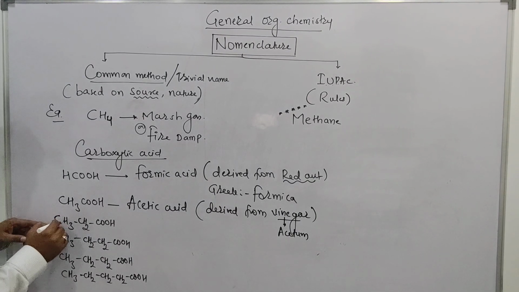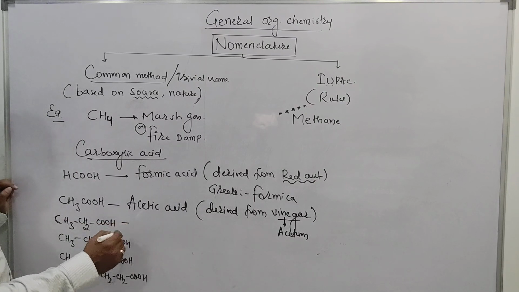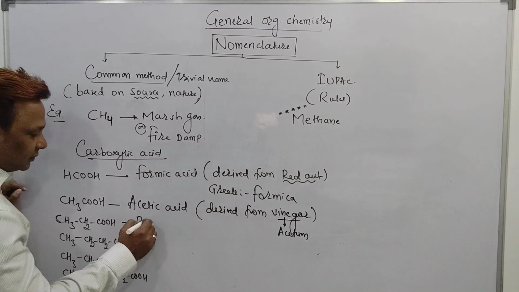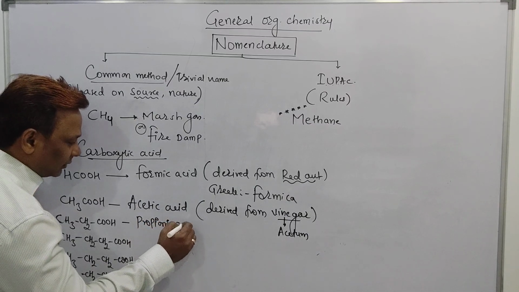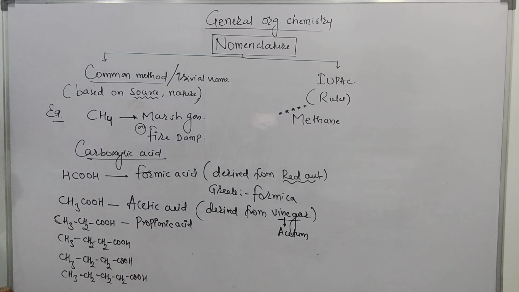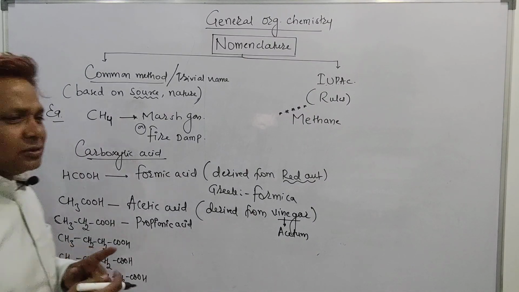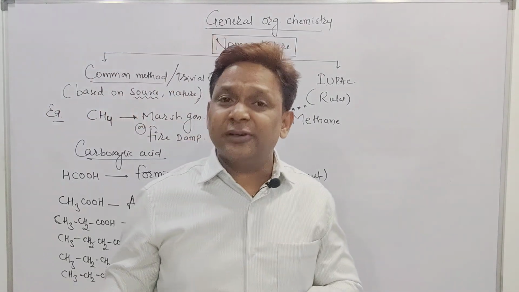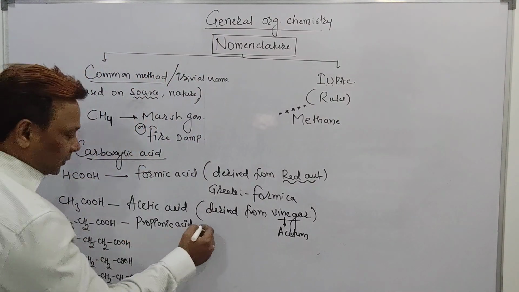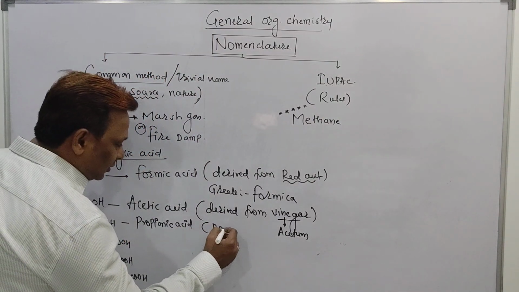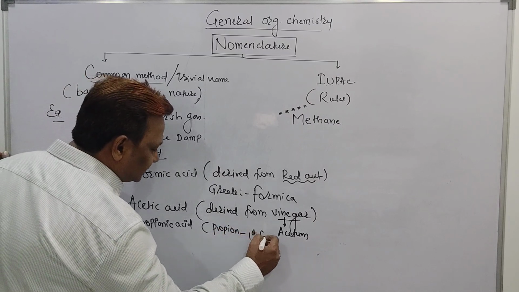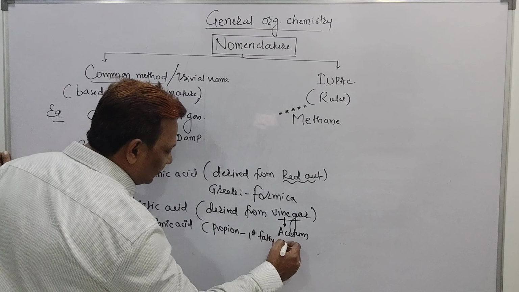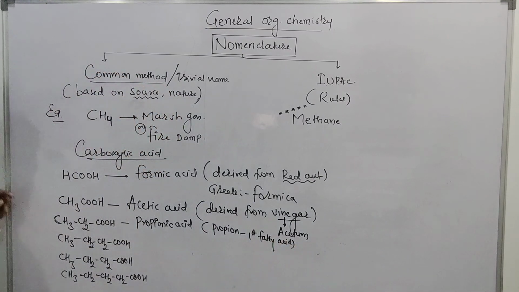But here how many carbons are there? 3 carbons. The common name of this acid is propionic acid. See, beta, propionic. I am not writing propane and all. Commonly called propionic acid, because propionic is called the first fatty acid. P-R-O-P-I-O-N-I-C. It is called the first fatty acid. Same, how many carbons are here? Count here, 4 carbons are there.